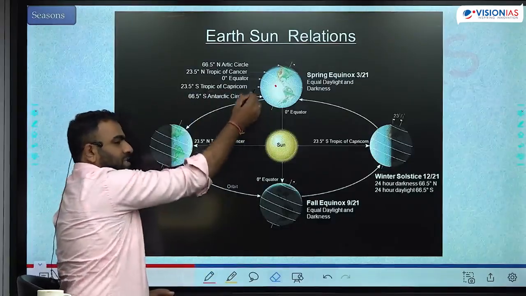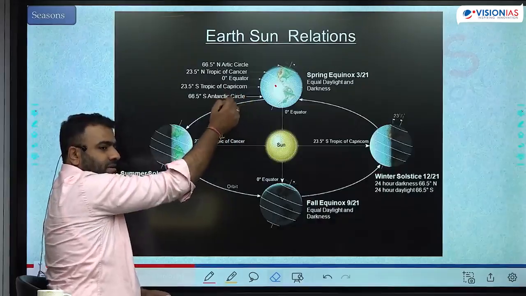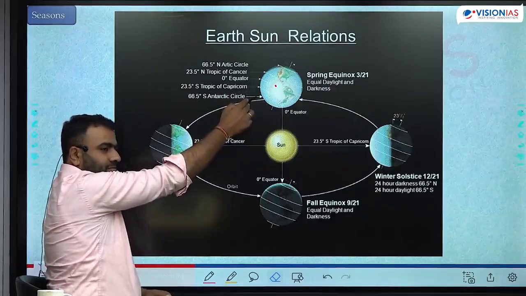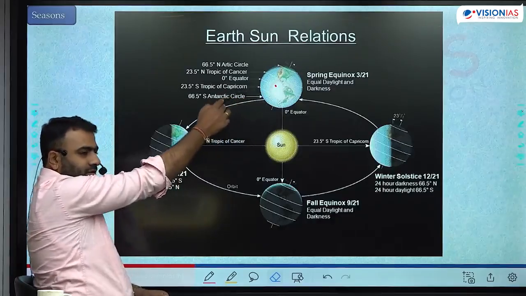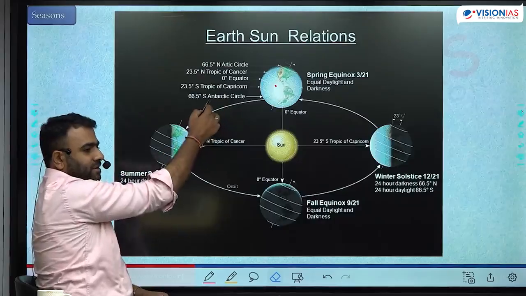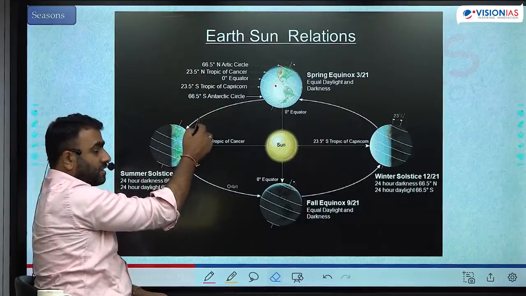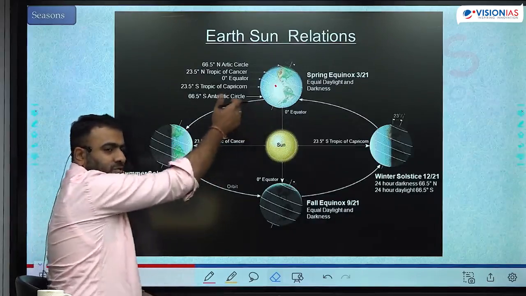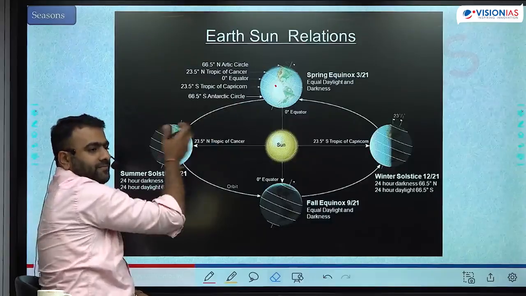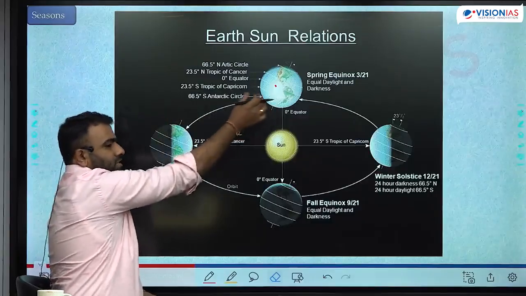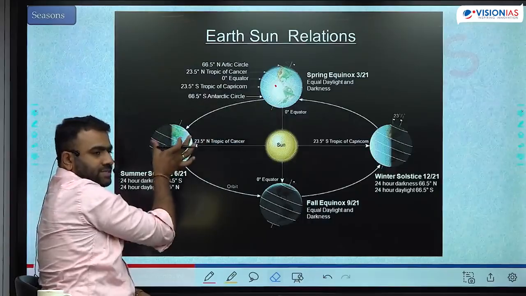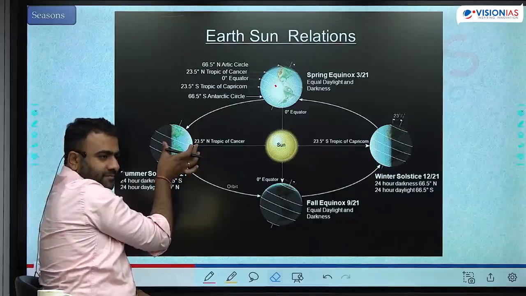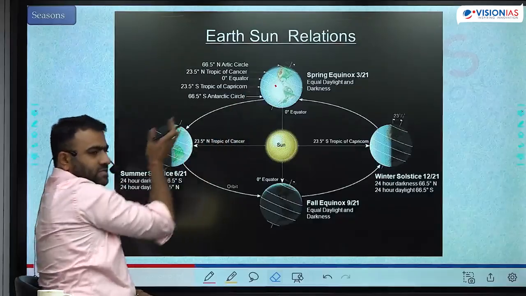Length of the day is increasing. Here the sunrise happened at 6 o'clock. After some time, 5:50, 5:40, 5:30, 5 o'clock, 4:30, maybe 4 o'clock. Every subsequent position, the length of the day is increasing. From 12 hours, it becomes 14 hours, 15 hours, 16 hours. It reaches the peak here. Intensity of sunlight also reaches the peak here.